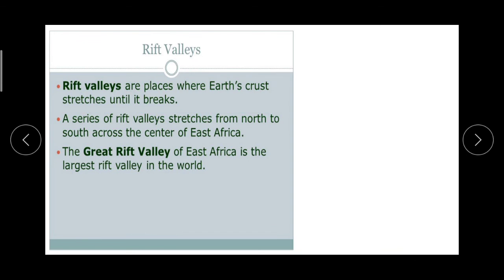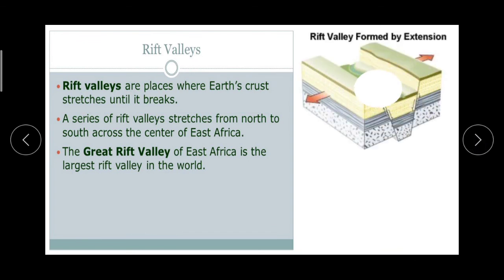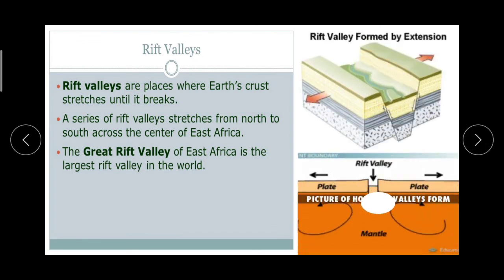And now the rift valleys. When the horizontal movements on the earth's surface act in opposite direction, as you can see on the screen, in the opposite direction, it causes tension on the rocks in the earth's crust, and when tension increases, fractures develop in the rocks.